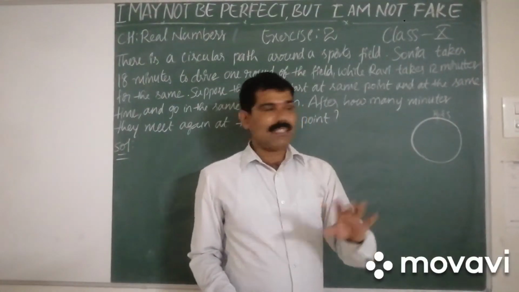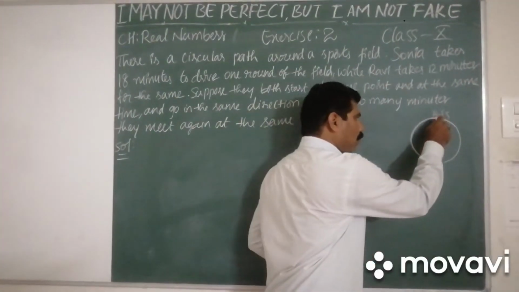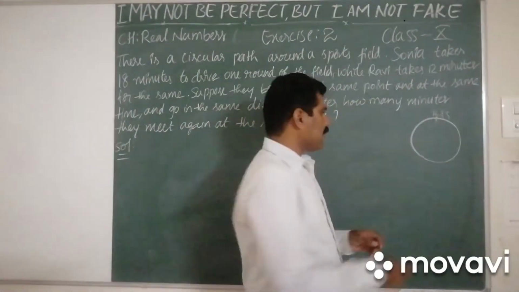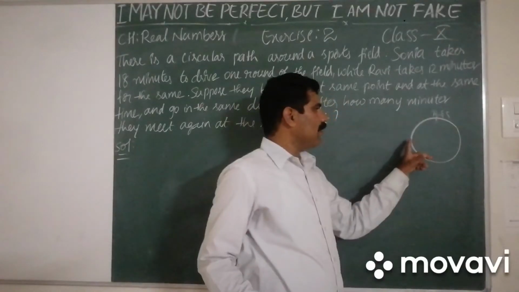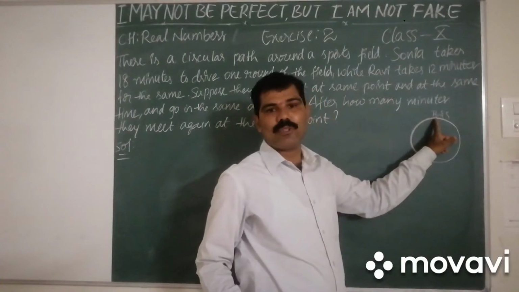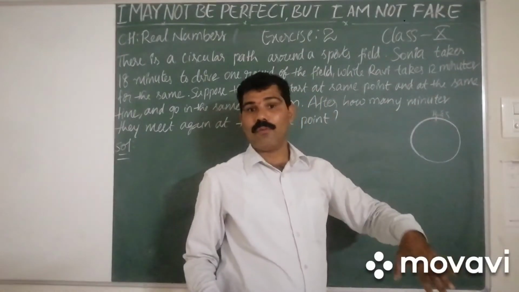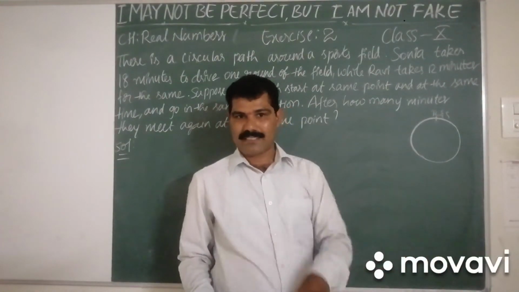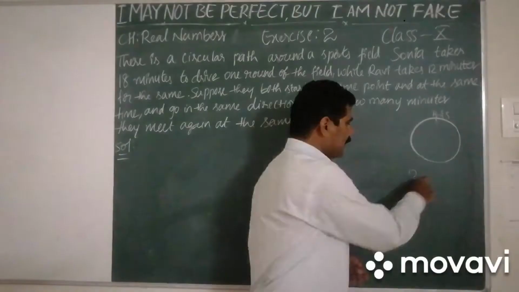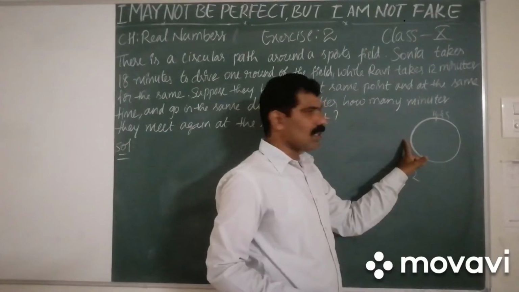After 12 minutes, Ravi will be here at the same point, but Sonia will be somewhere here, which takes still 6 minutes to complete one round. After 12 more minutes, Ravi will be here and Sonia will be here.